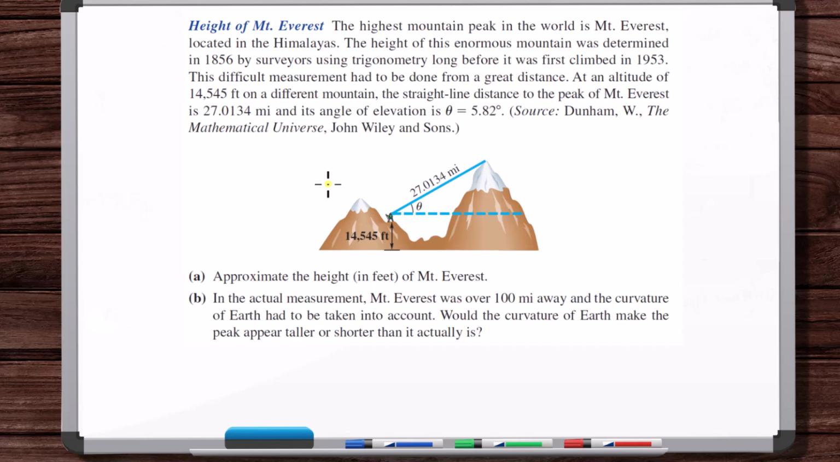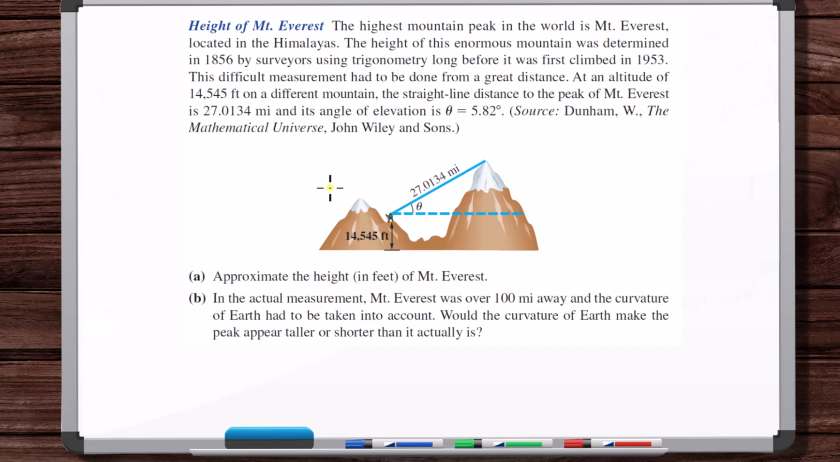Now, personally, if I was taking trigonometry, I would be wondering, how would you know this length? How could you know this length but not know the height? Well, I'm not an expert in surveying, but my guess is this is similar to a problem we worked previously, determining the diameter of the sun, where we had the straight line distance to the sun.